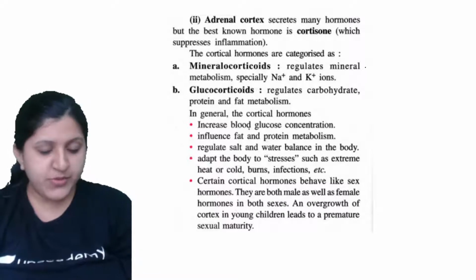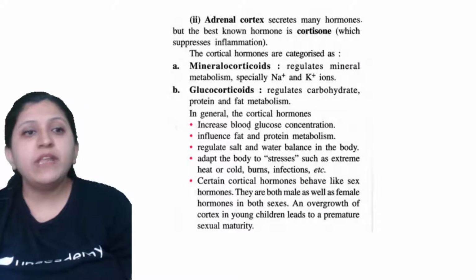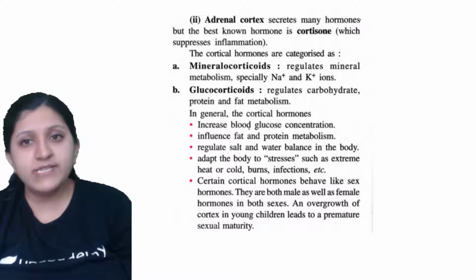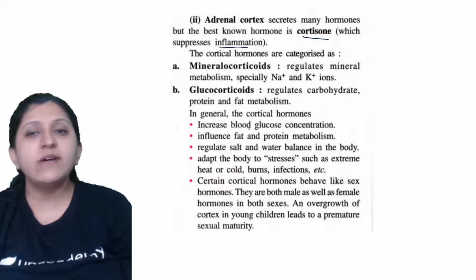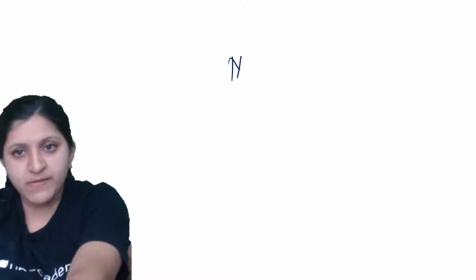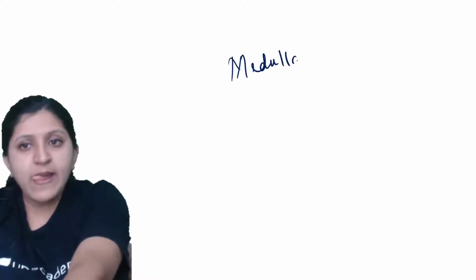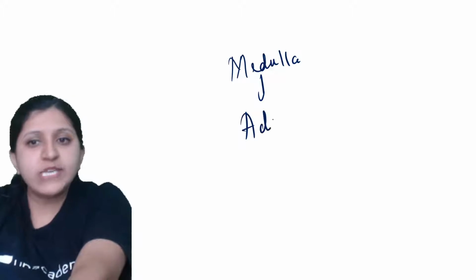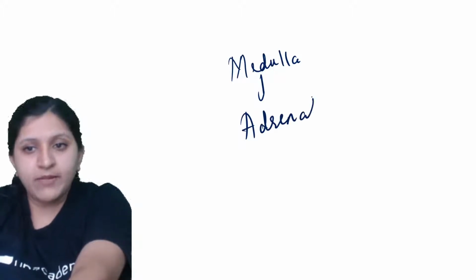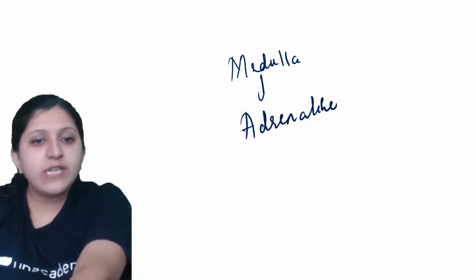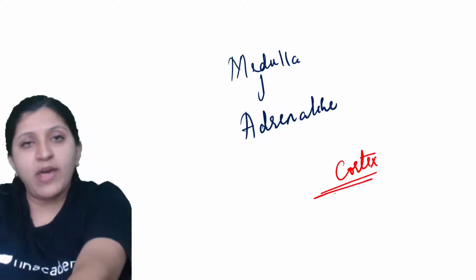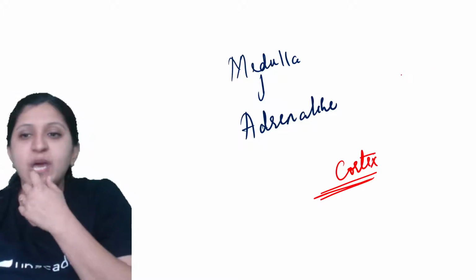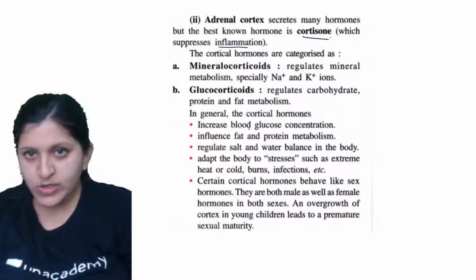The adrenal cortex secretes many hormones, but the best known hormone is cortisone, which suppresses inflammation. Till now, what we studied was the medulla region of the adrenal gland, which was responsible for the secretion of adrenaline. Now the one we are studying is the cortex region: the hormones produced and the role they have. So let's have a look here.